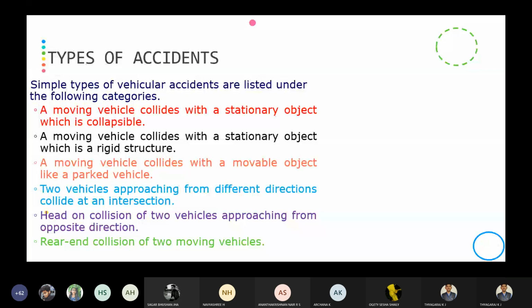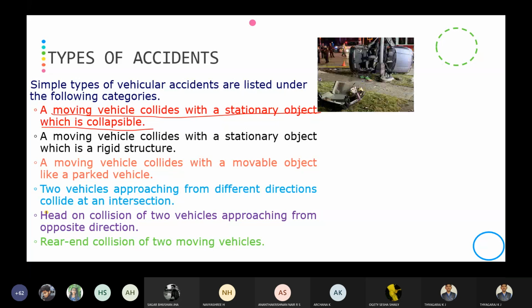Yes, sir. Next is types of accidents. So carefully observe here, I will show one by one. There are 6 types of accidents. The first one is a moving vehicle collides with a stationary object which is collapsible. You can observe here a moving vehicle has collided with this light pole.